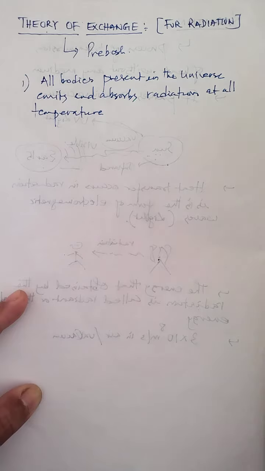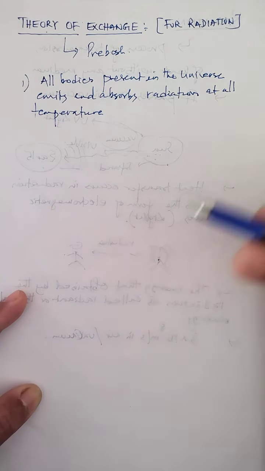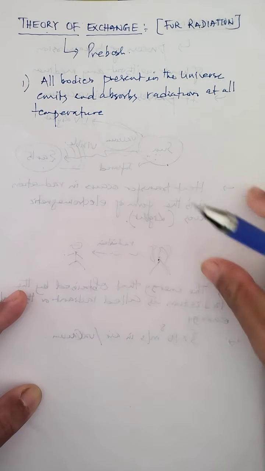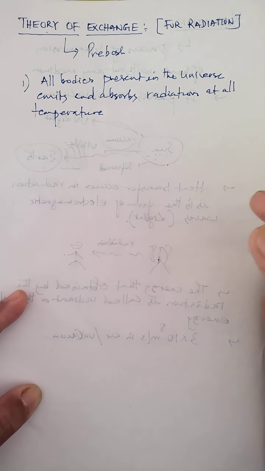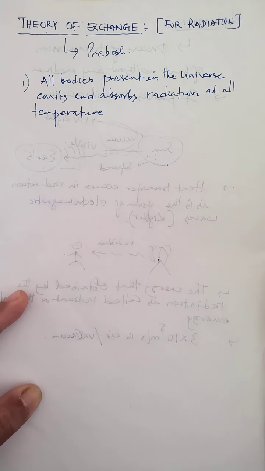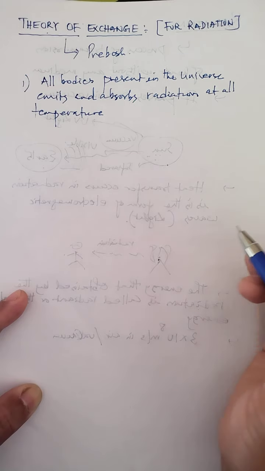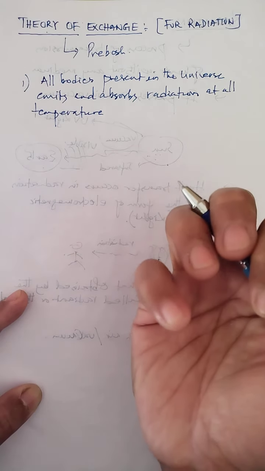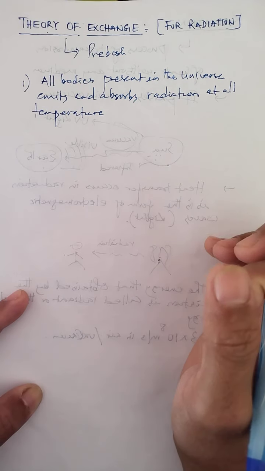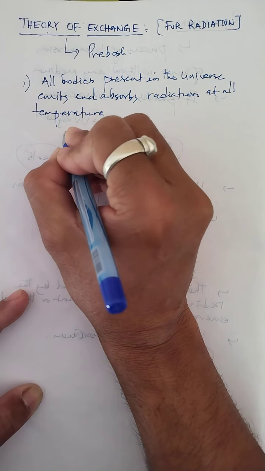Not only earth, any body, like this pen or this page, whatever body or whatever size it may be, can also emit radiation and absorb some amount of radiation. But the amount of emitted or absorbed radiation depends upon the temperature and the materials. That's why remember this point.